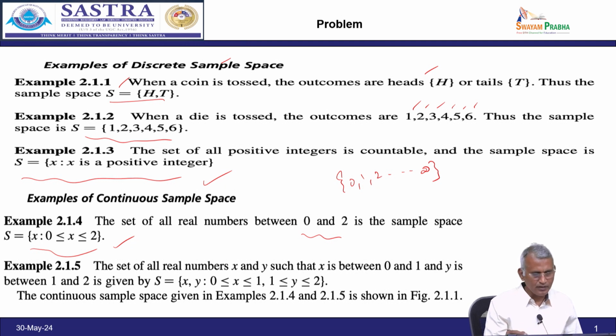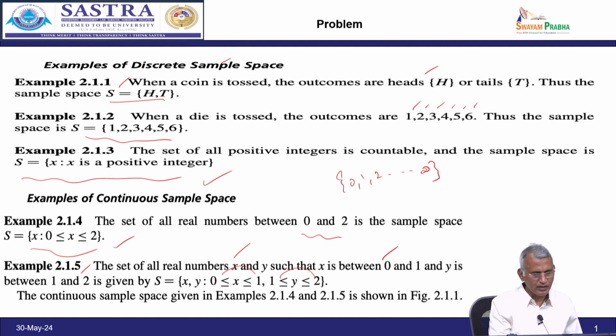Now, another example: you take the set of all real numbers x and y such that x lies between 0 and 1 and y lies between 1 and 2. What is the sample space? S equal to {(x, y) such that 0 less than or equal to x less than or equal to 1, 1 less than or equal to y less than or equal to 2}. This way we can define a set in roster form and set builder form. So keep this in mind.